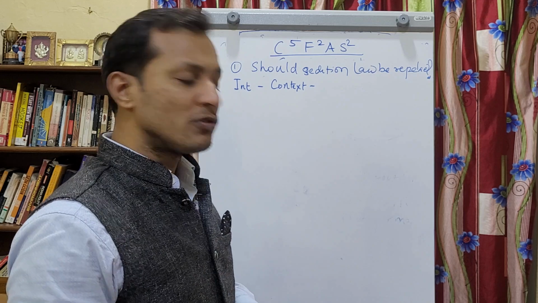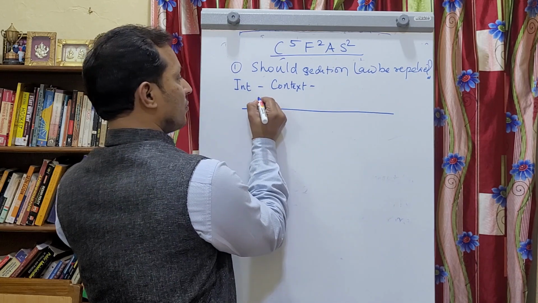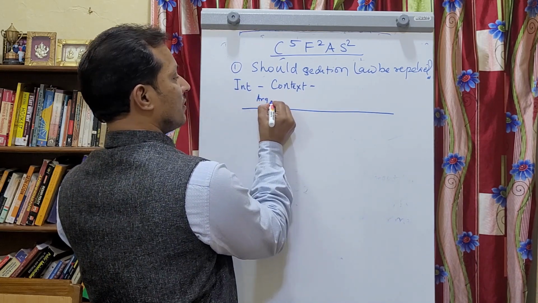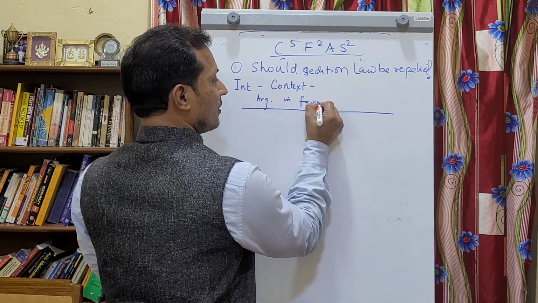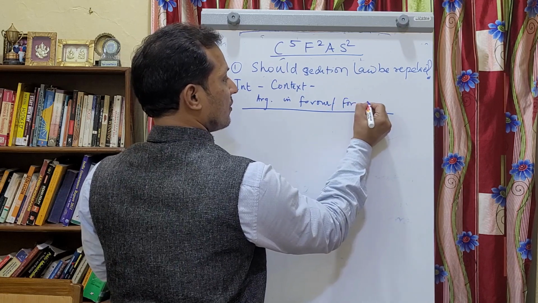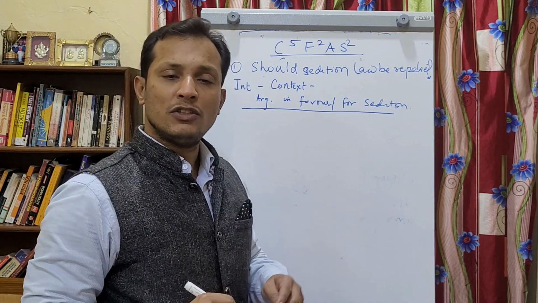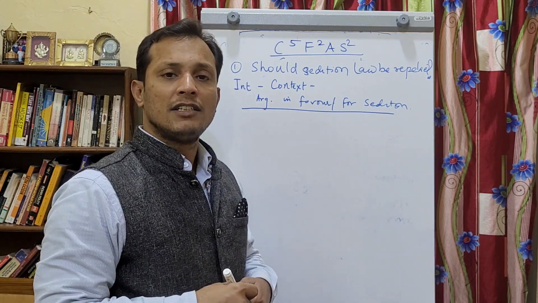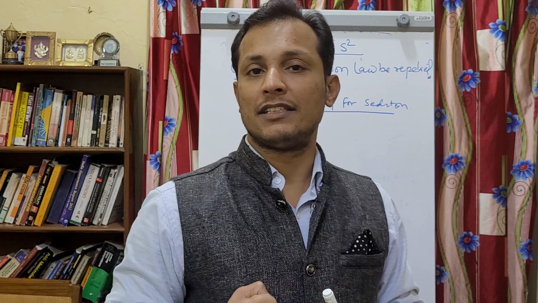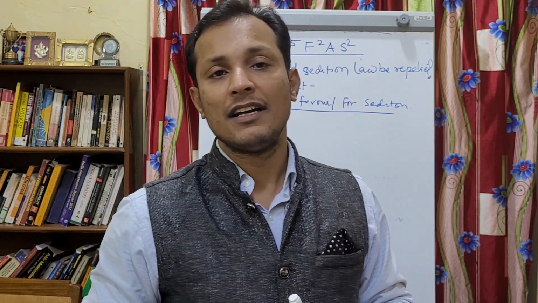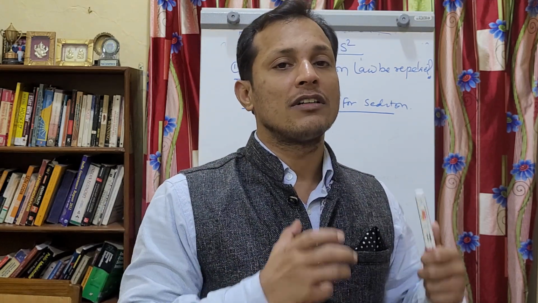After that, you change the paragraph and give the first subheading, and you write arguments in favor of sedition. Here you can mention that many challenges like terrorism, secessionism, and extremism are still prevalent in India, and to counter these challenges, the state needs a law like sedition.